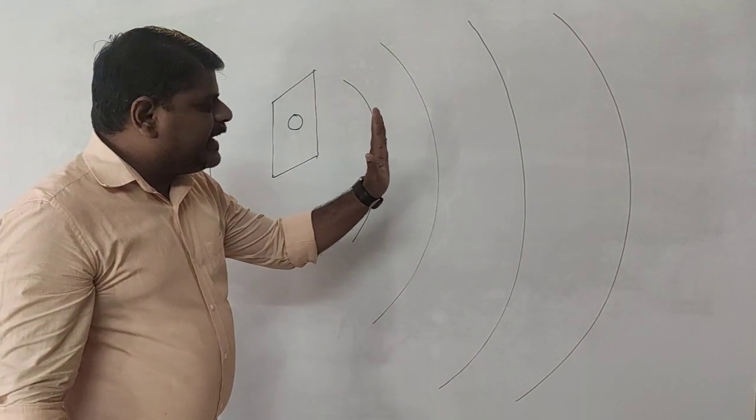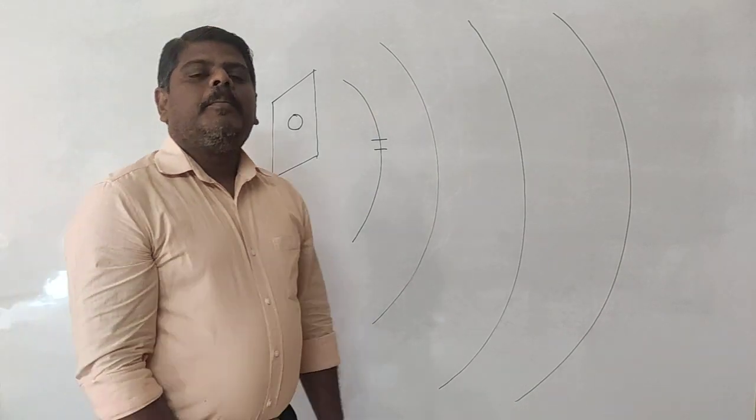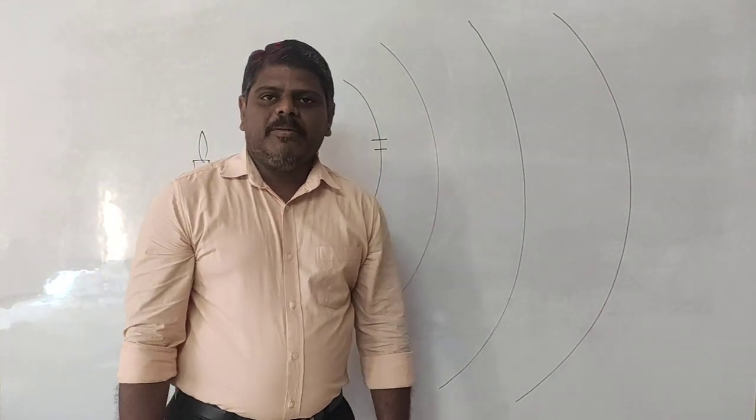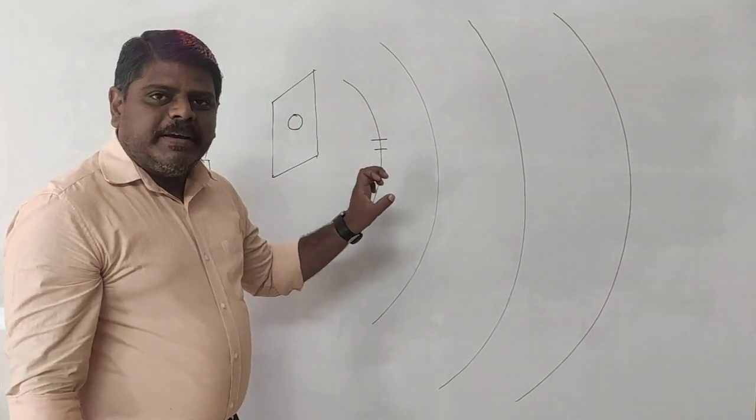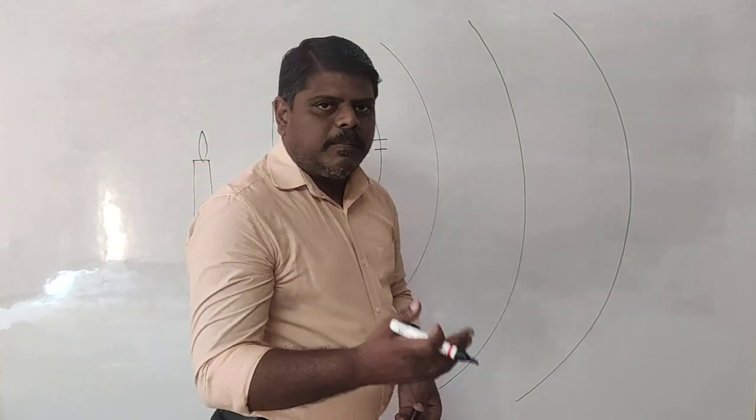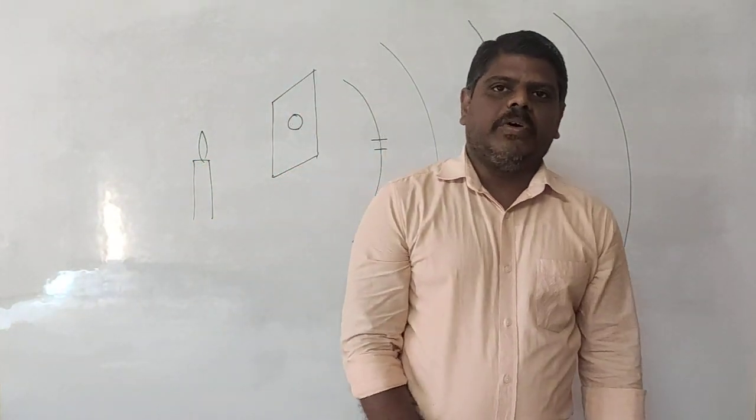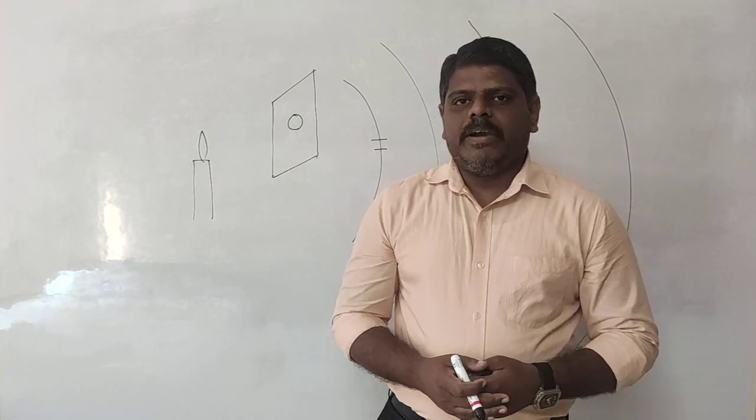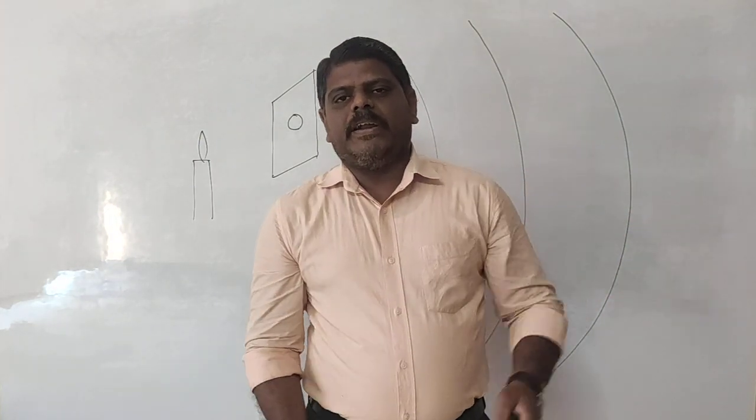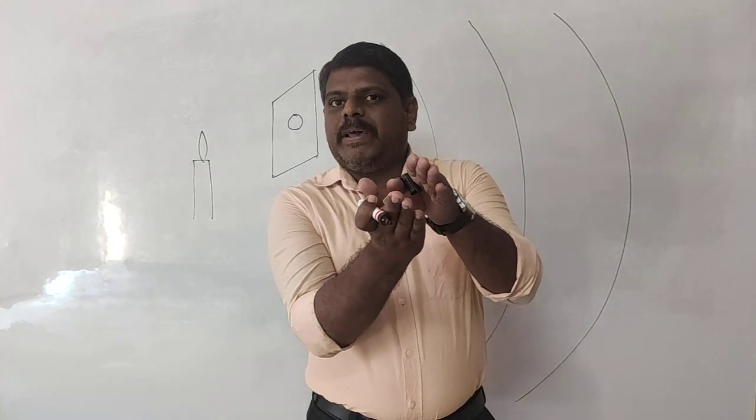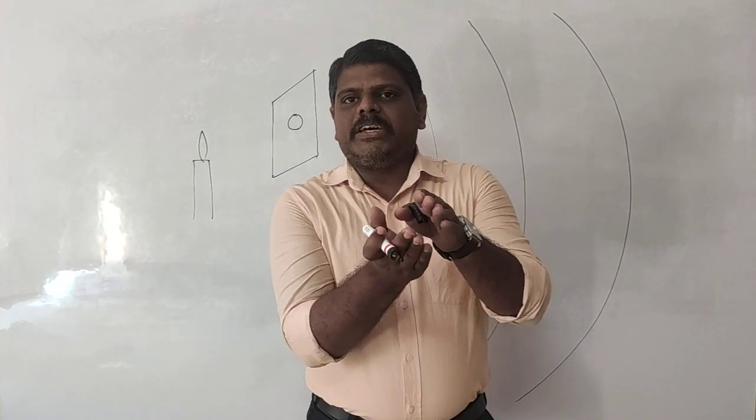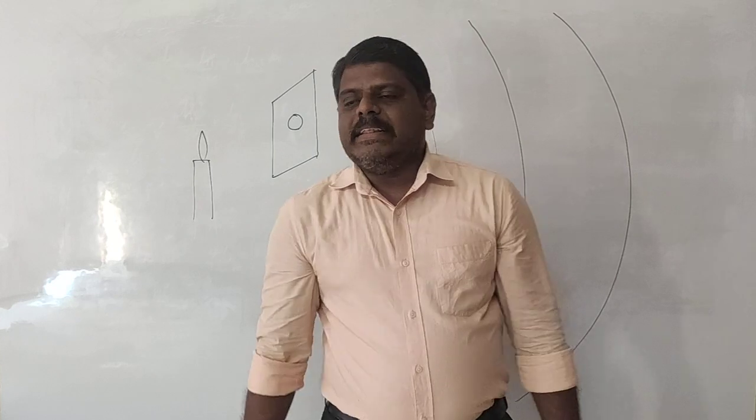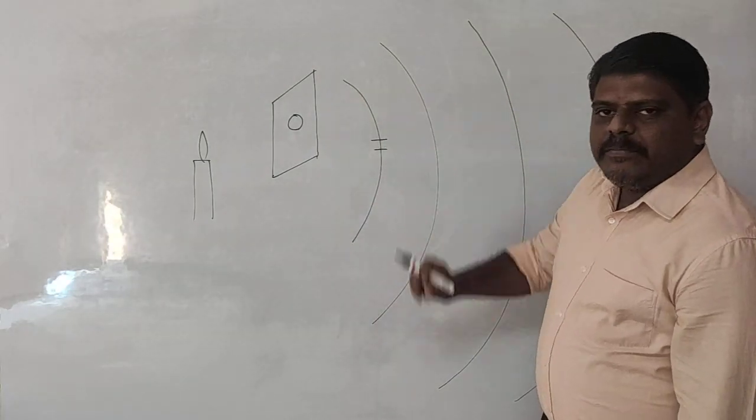A wavefront which is a straight line is called a plane wavefront. That means the plane wavefronts can be obtained by using the spherical wavefronts only. If you want to obtain the plane wavefronts, instead of taking the complete wavefront, you take a small part of that spherical wavefront, and that will act as a plane wavefront.